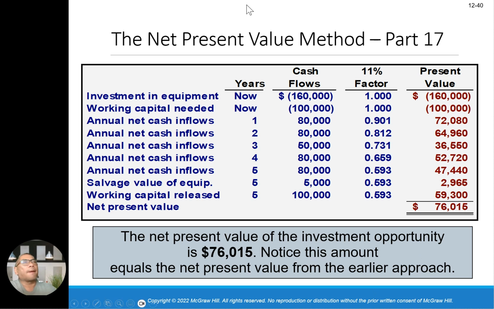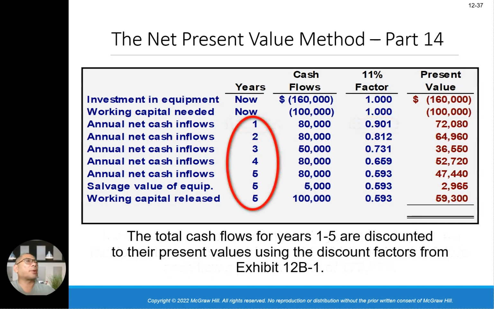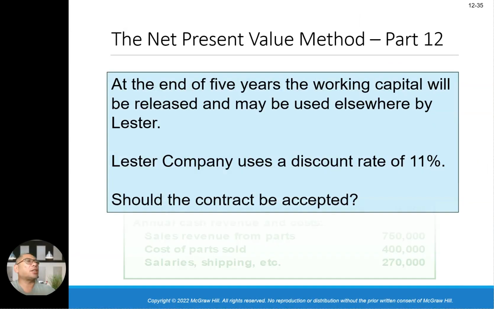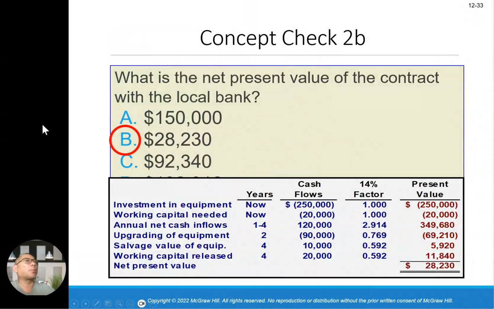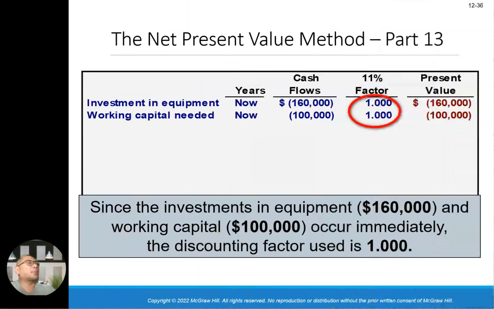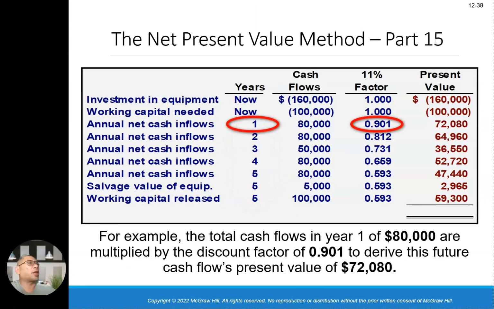Okay, this is the net present value of the project, 76,015. So if you go back to the previous slide and look at this, it's almost the same style of how to solve the problem here. All right, let's go back again to the next one. So we're going to move on to the next slide.